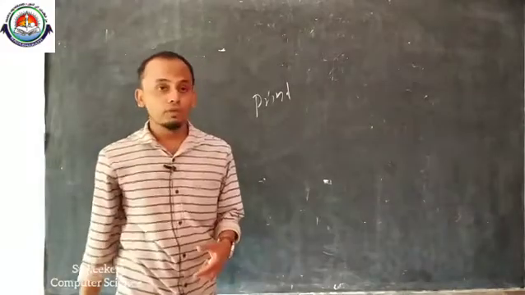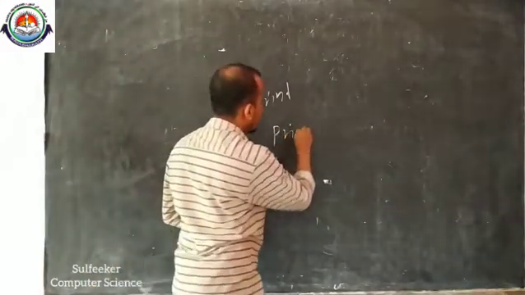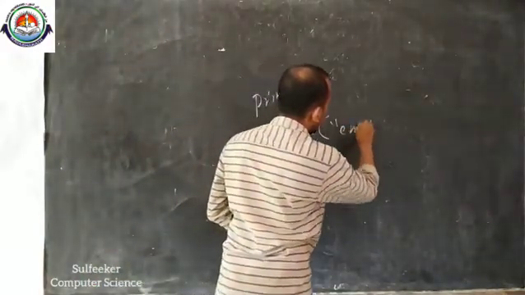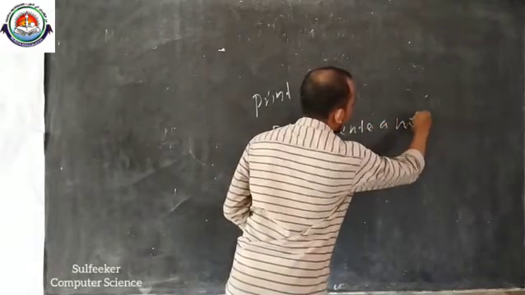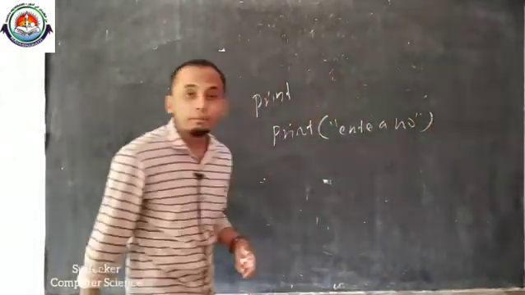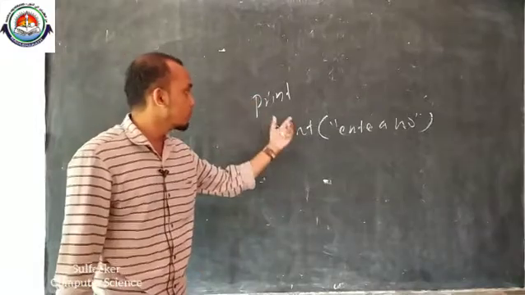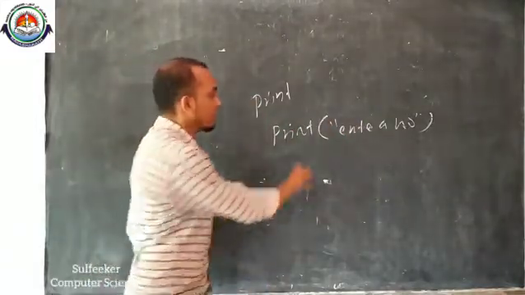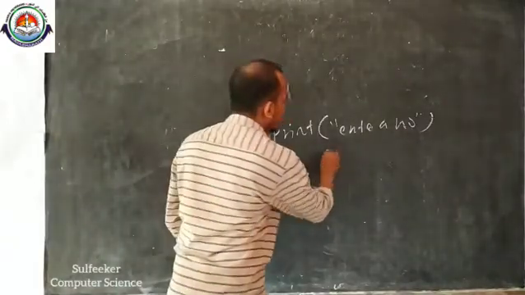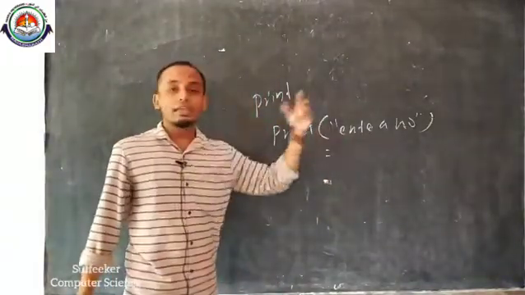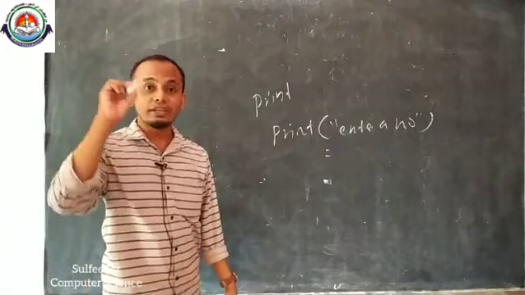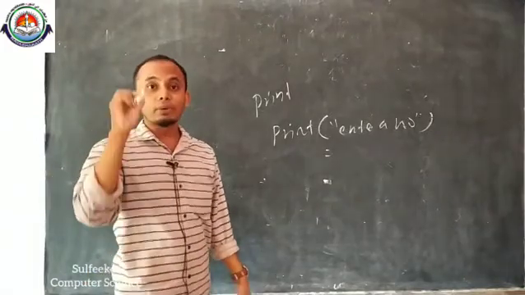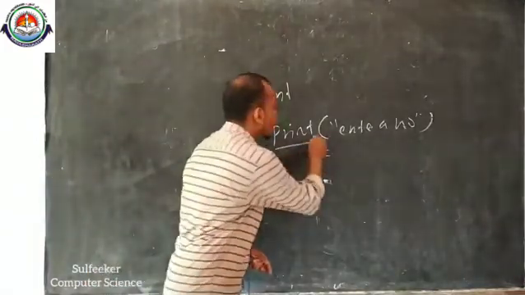Example for built-in function, print "enter a number". When we give this statement, what will be the result? It will print enter the number. If you want to get a result in a printed format, you can use this function.